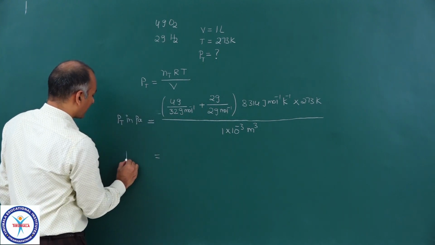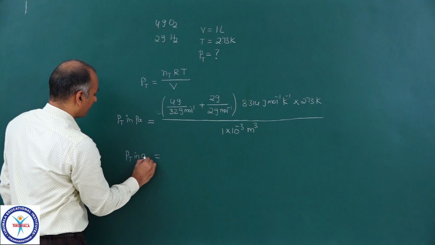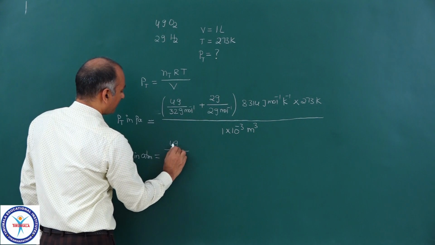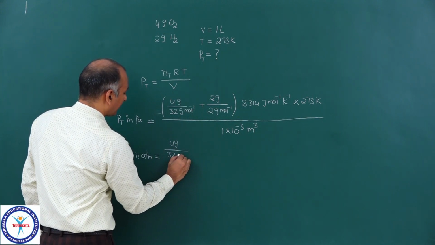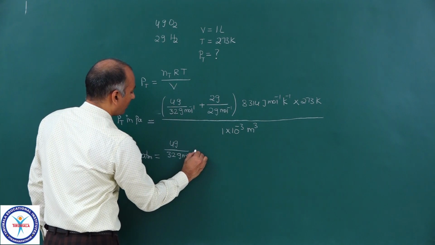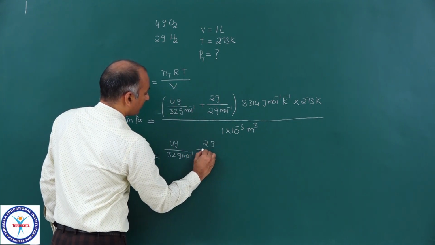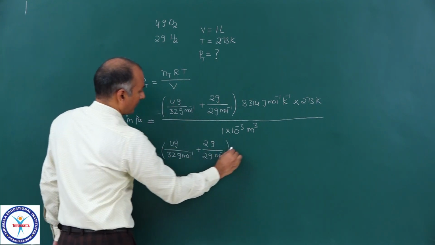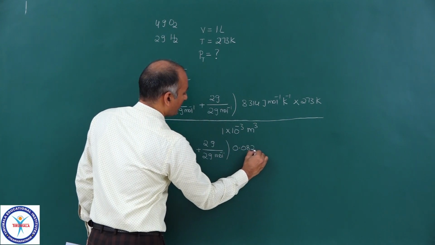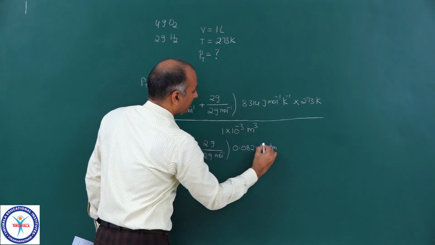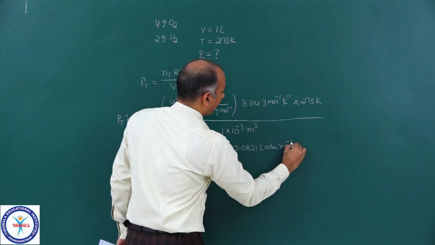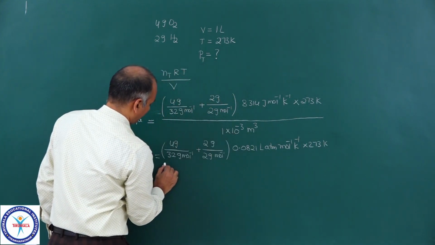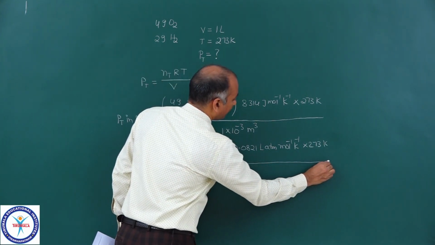Now, if you want the total pressure in atm, then the moles expression will remain the same, 4 gram upon 32 gram per mole plus 2 gram upon 2 gram per mole, into 0.0821 liter atm per mole per Kelvin, into 273 Kelvin upon volume in liters.